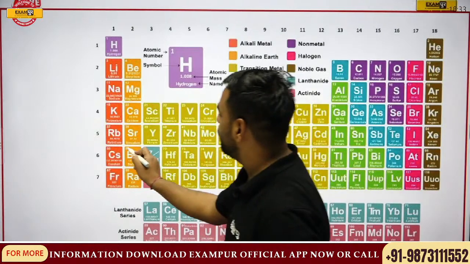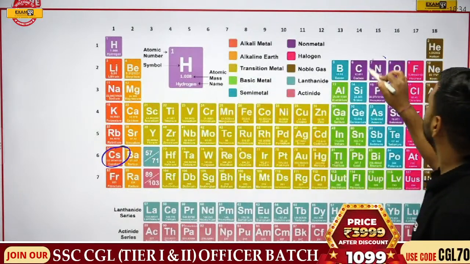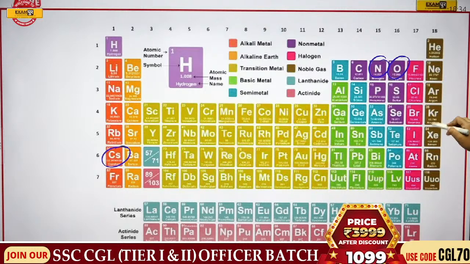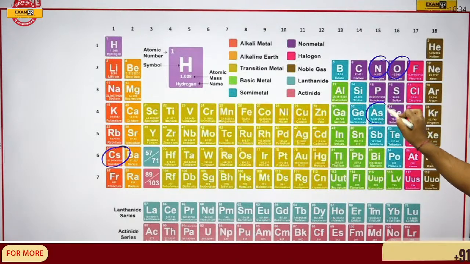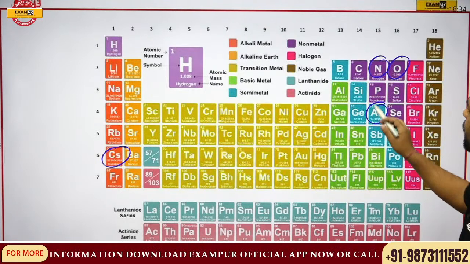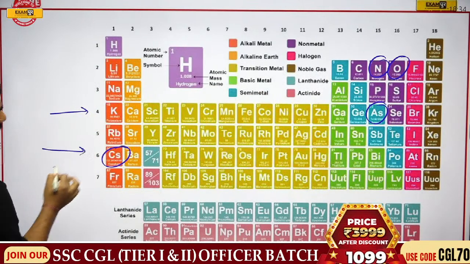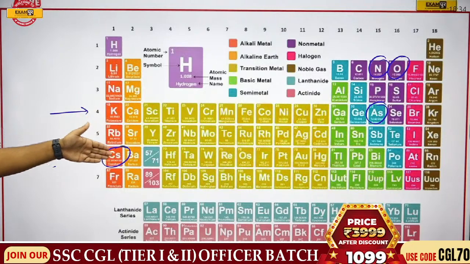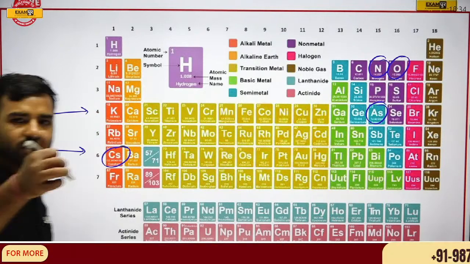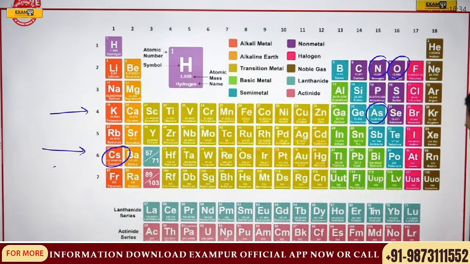So here we had cesium, we had nitrogen, oxygen, and then we had arsenic over here, right? These were the options. Just try to relate it. Arsenic is in the 4th period and cesium is in the 6th period. And that too, if I go with the cesium option, it is in the lowermost part. Okay, great. Let's move forward now.